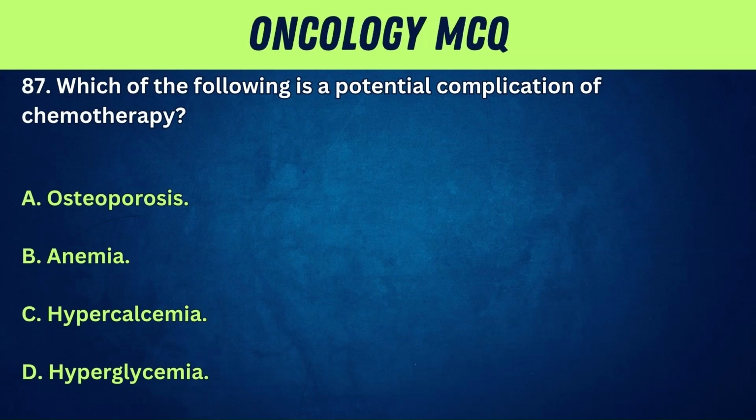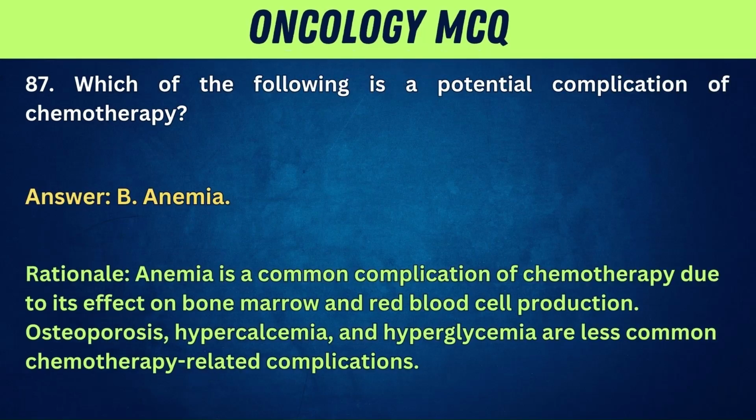87. Which of the following is a potential complication of chemotherapy? A. Osteoporosis. B. Anemia. C. Hypercalcemia. D. Hyperglycemia. Answer: B. Anemia. Rationale: anemia is a common complication of chemotherapy due to its effect on bone marrow and red blood cell production. Osteoporosis, hypercalcemia, and hyperglycemia are less common chemotherapy-related complications.